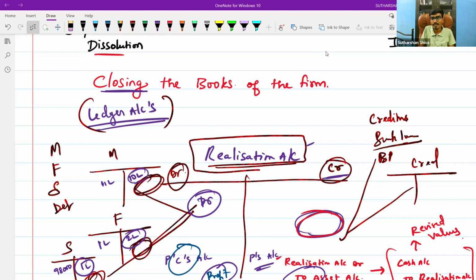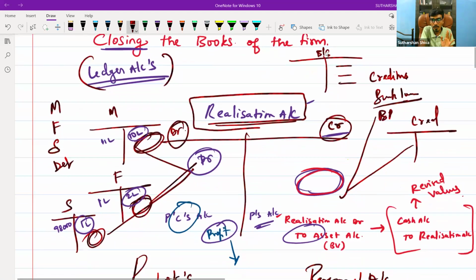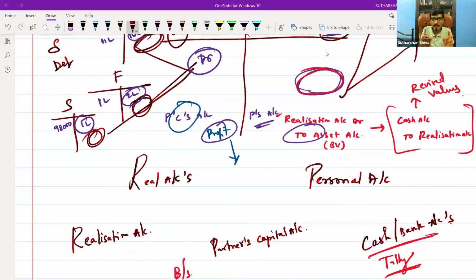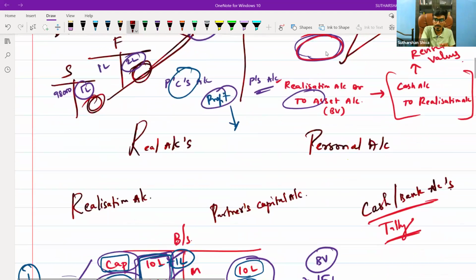In your exam, they may not give you 100 ledger accounts. They will give it in a single format known as the balance sheet. Are you able to appreciate this? Shall we move on? At that time, we will pass a journal entry for transferring from the balance sheet to the realization account: realization to asset account. While disposal, we will pass an entry cash to realization at the revised values.